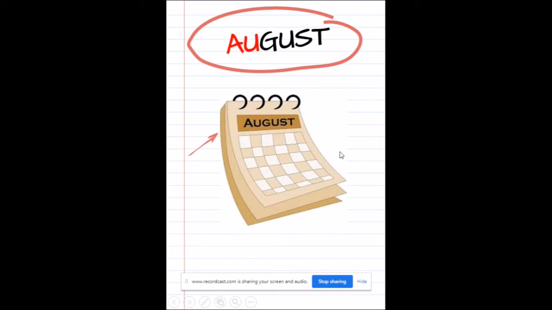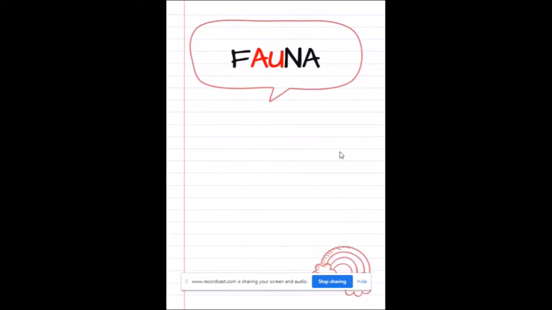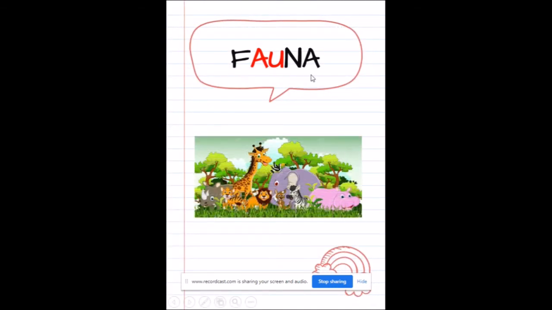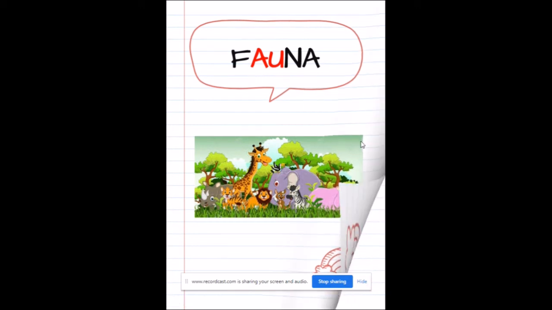Next is fauna. F, AU, O, N, A. Fauna. Fauna refers to the animals that live in one habitat. For this word, the AU sound is in the middle of the word. Next is haunted.